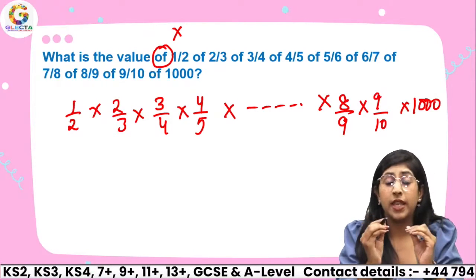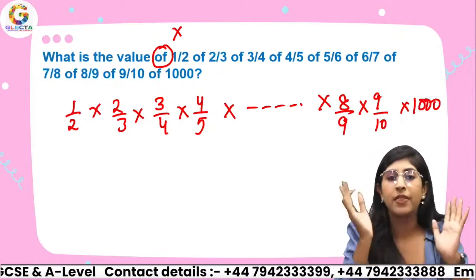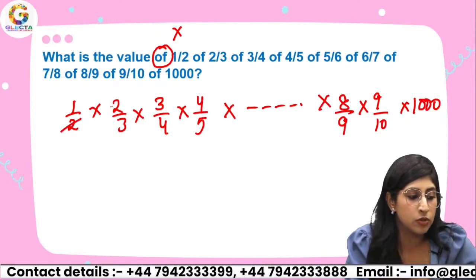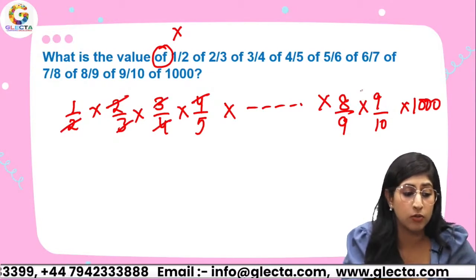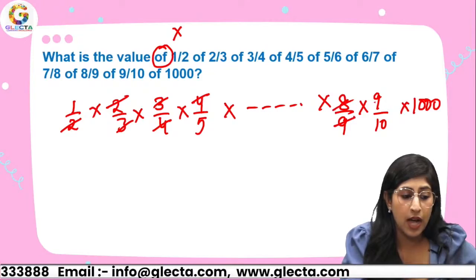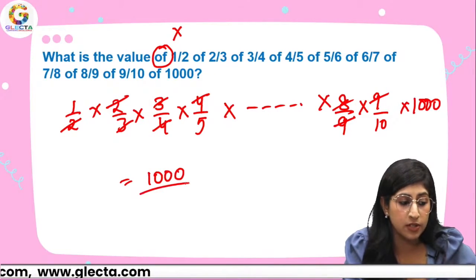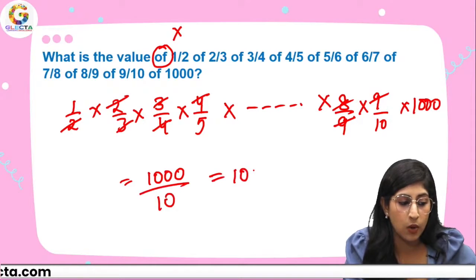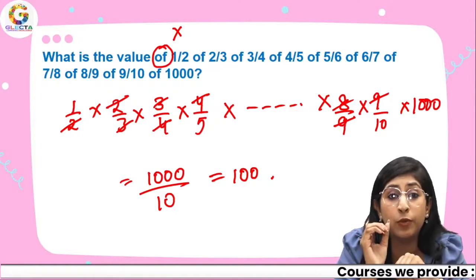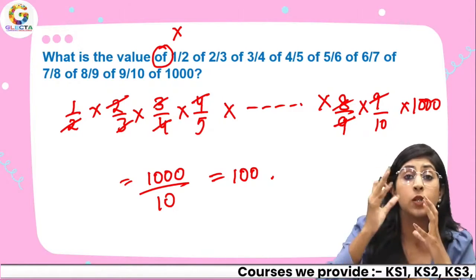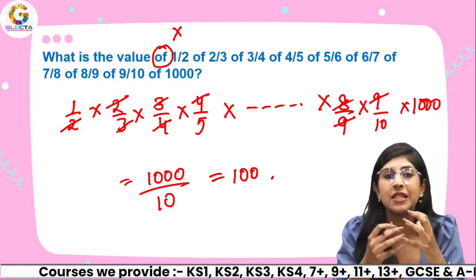Don't worry about it. See, remember one thing. When you have same numbers in the numerator and denominator, they get cancelled out. Cross out 2 and 2, 3 and 3, 4 and 4. All of them are going to cross out. And in the end, I'll just be left with 10 in the denominator. So that's 1000 divided by 10, which is 100. Simple. So when you're solving your questions in 11 plus exams, remember that when you are multiplying the fractions, try to first cancel them out.